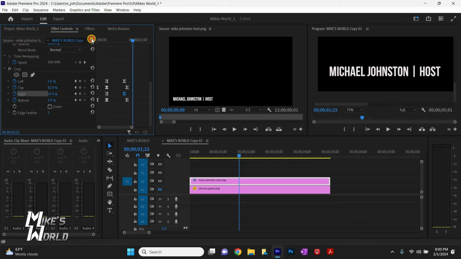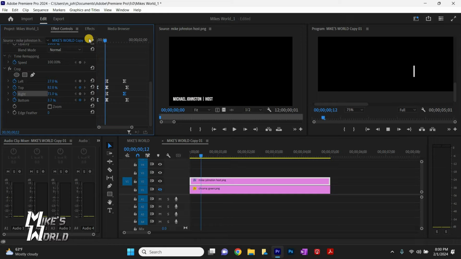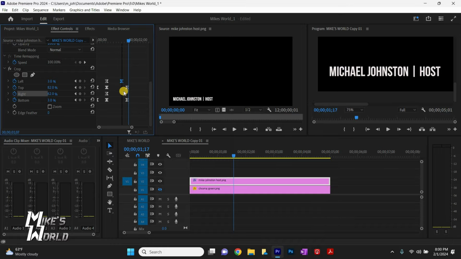Now see, I'm adjusting some of the outputs. You can just drag your keyframes to adjust where it goes to. So I think it animated too slow, so I'm just pulling keyframes to make it go a little bit faster. Now see how these keyframes are all positioned on the timeline or in the effect controls. What you need to do now is you don't have to rebuild these at the end. You can copy these keyframes, but they have to go in reverse order.